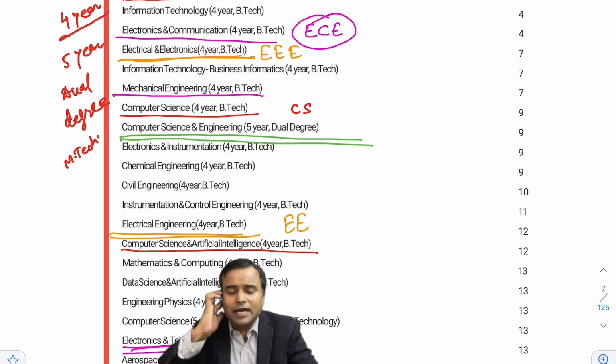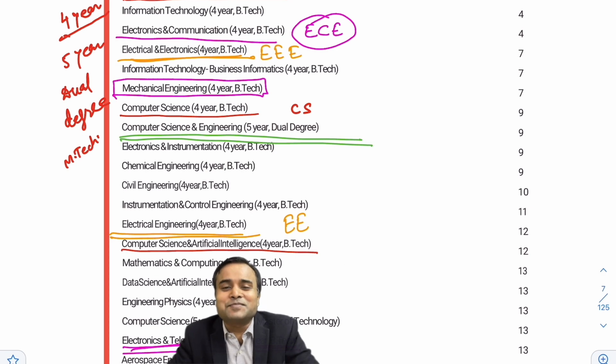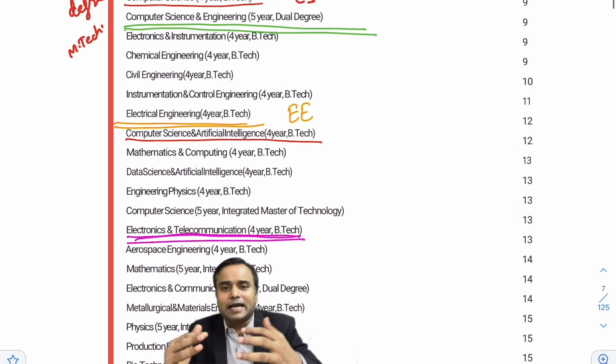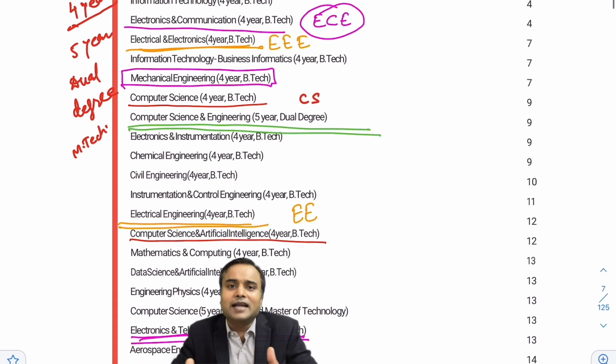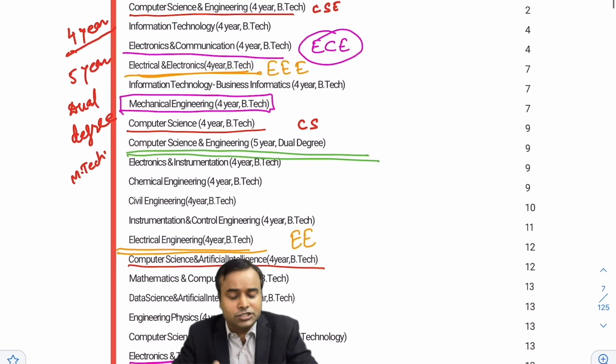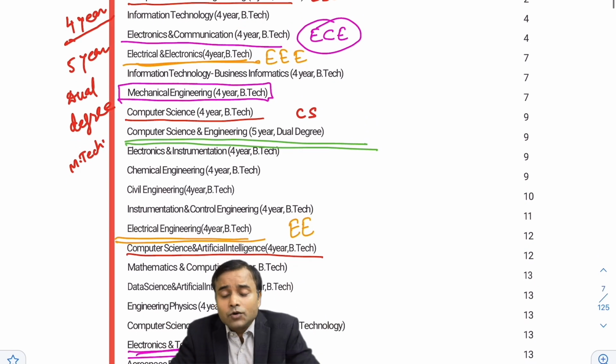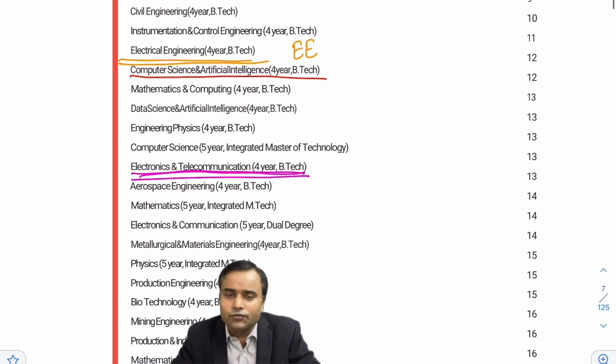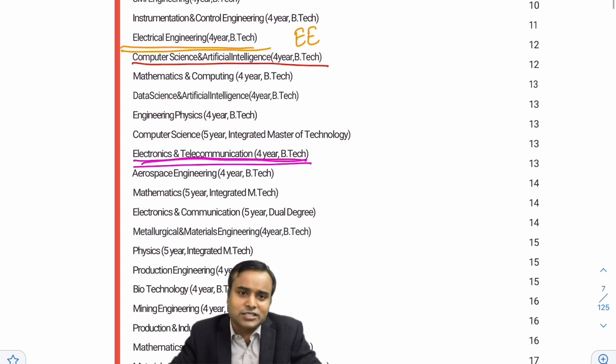After this, the mechanical engineering branch is also there. All these 4 branches are evergreen branches, and students have a very high demand for these branches. There are other branches also. More than 50 branches are there in engineering, and students go for different branches. All of them are good.